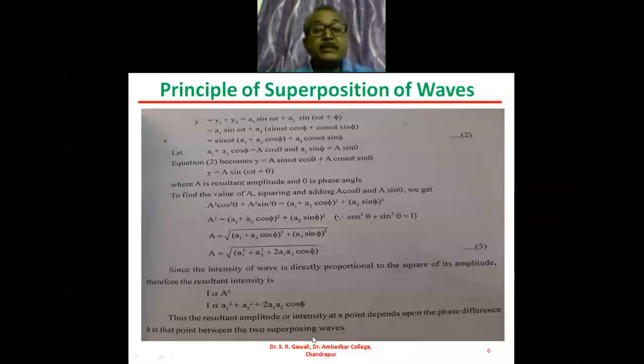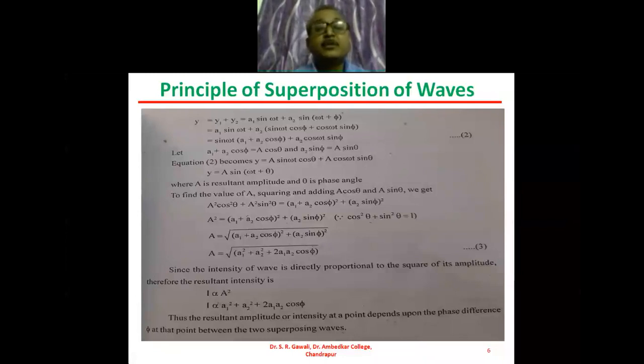So the resultant amplitude or resultant intensity at a point, when the two waves arrive at or meet each other at a point in the medium, depends upon the phase difference phi between the two waves.